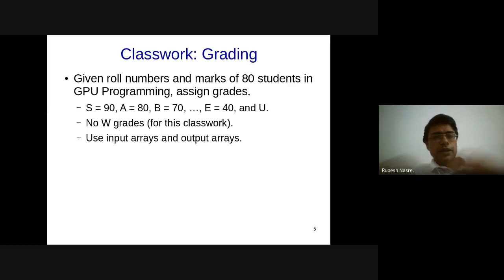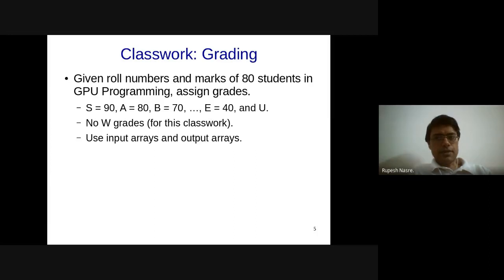So we have an input array of roll numbers, another input array of marks corresponding to those, and then we have an output array of the same size, which should contain a character which signifies the grade of that particular student. So can people write down quickly in their copies or online the code corresponding to this?